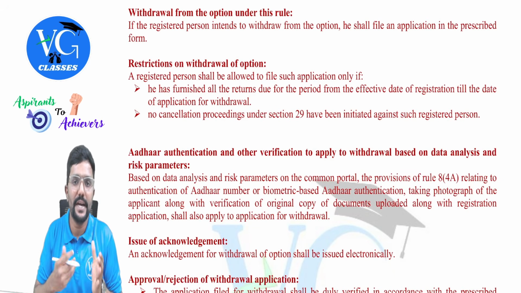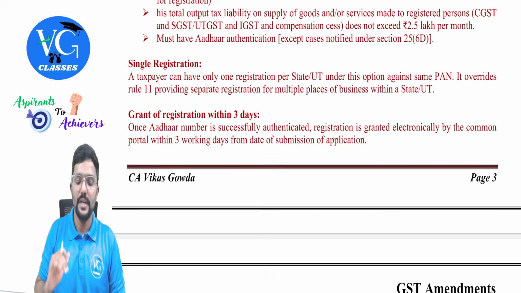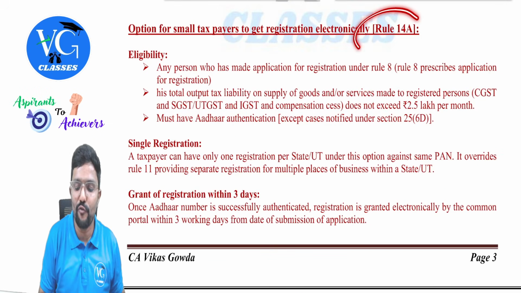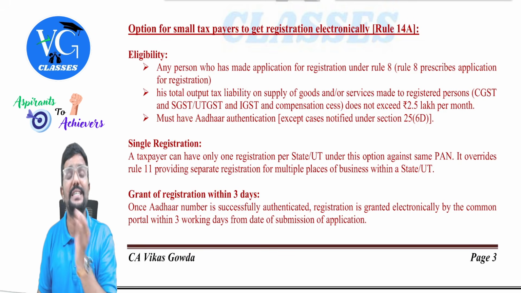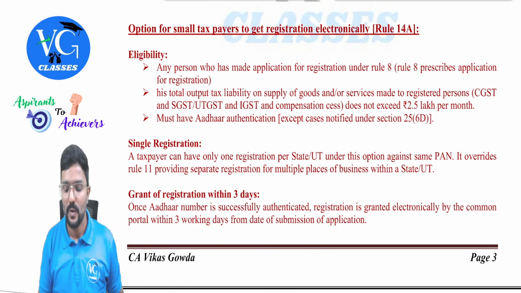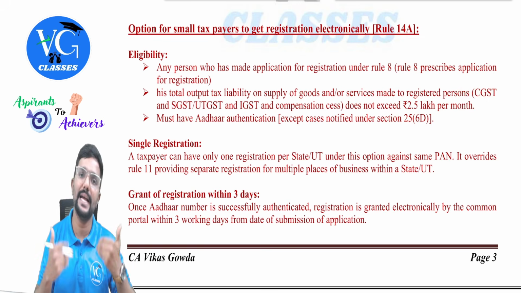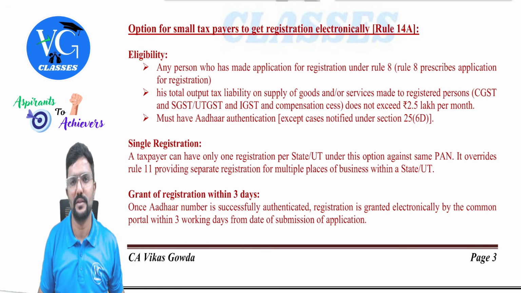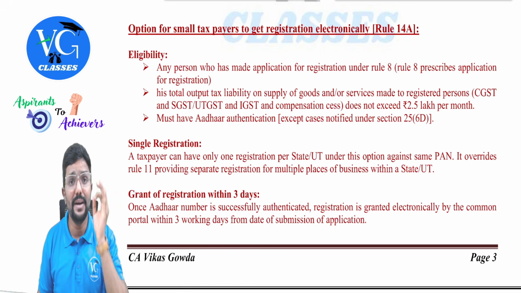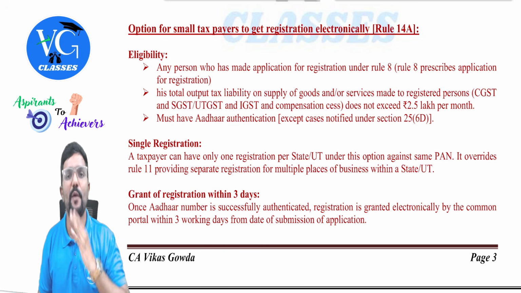Next, sir, should I continue here itself? For example, when I am applying for registration under Rule 14A, my monthly output tax was less than 2.5 lakhs. I applied for registration. Now in the subsequent month or in the subsequent year, my monthly output tax is more than 2.5 lakh.